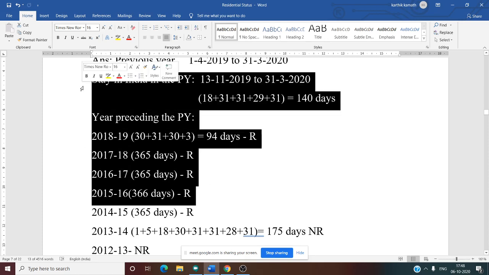So now we know he is a resident. Why is he a resident? He satisfies the second basic condition. So what is the rule? Any one of the two basic conditions. So it satisfies the second, so he is a resident. So for the first 4 years you write R in front of that. 2018-19 R, 2017-18 R, 2016-17 R, 2015-16 R. Is this clear? Yes, sir.